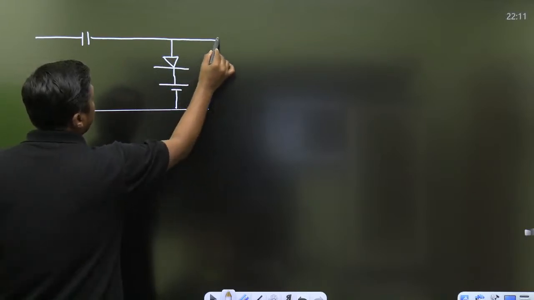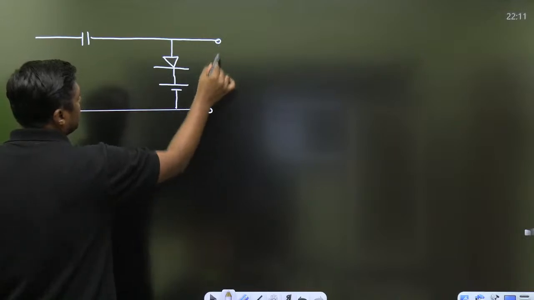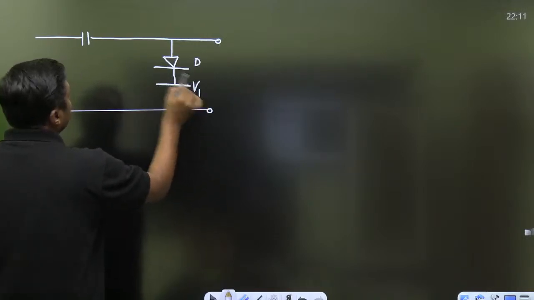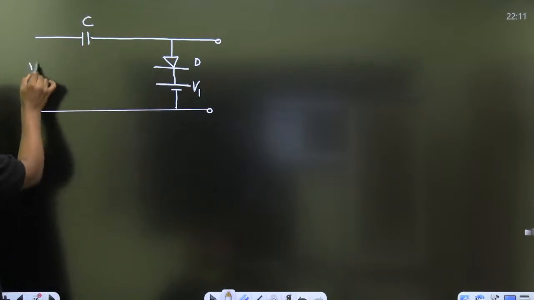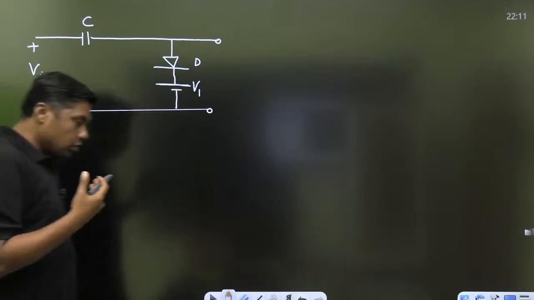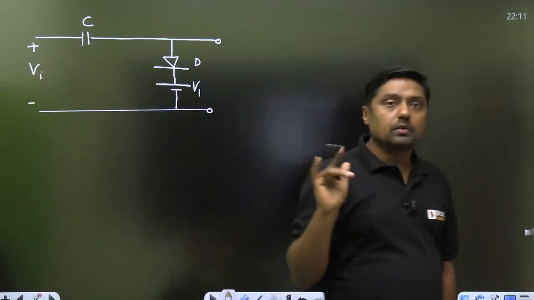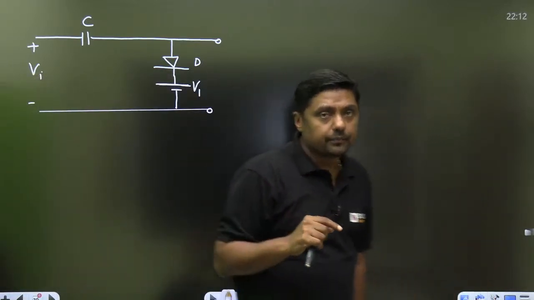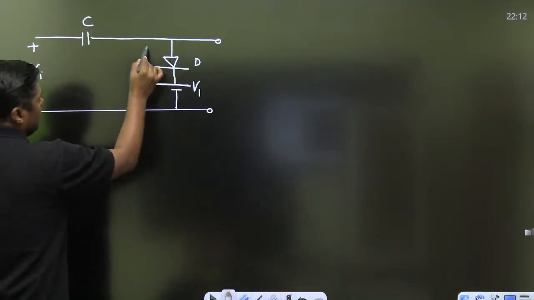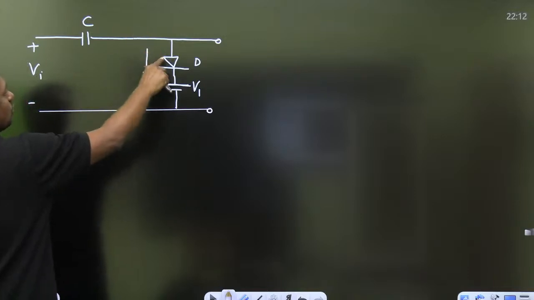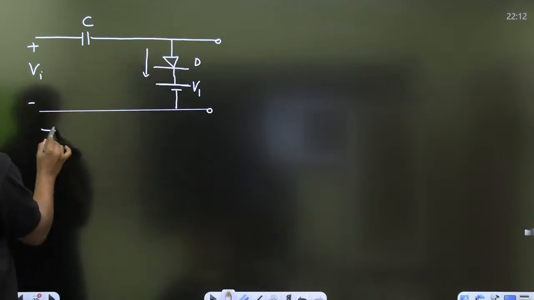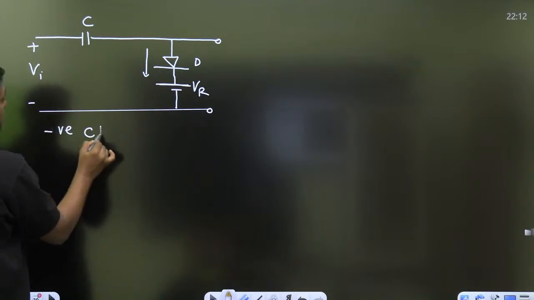That is the basic diagram of the clamper. And here we are connecting the RN, diode, VR, capacitor, VI. Right? Now, all questions depend upon this value only. Remember, I am giving you a shortcut. First of all, watch the arrow. The current will flow in the downward direction. This is the positive. The current will flow from P to N, and that's why it is a negative clamper.